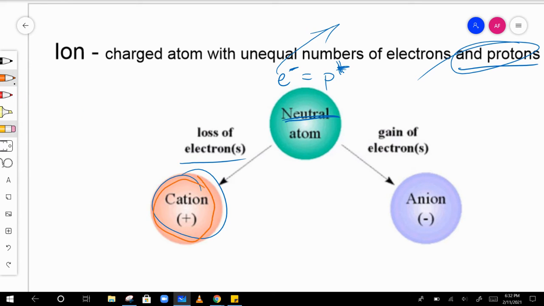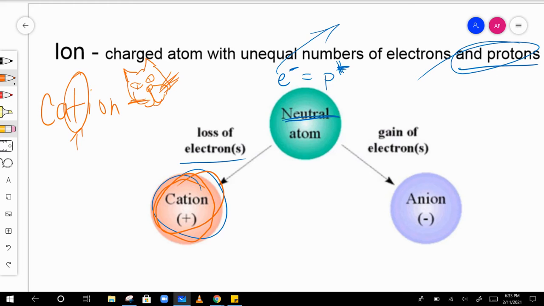Now, an easy way to remember cations is there's a positive in the name, cat ion. It tells us we have a positive ion. Also, we should know that cats are positive, right? Well, that looks like an evil cat. Cats are a little evil, but they are positive. They're awesome. So positive cats. Okay, so cations, positive, positive in the name.